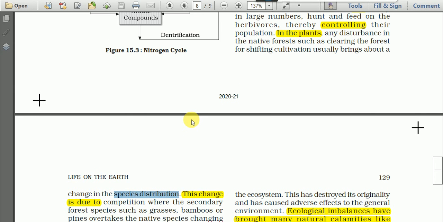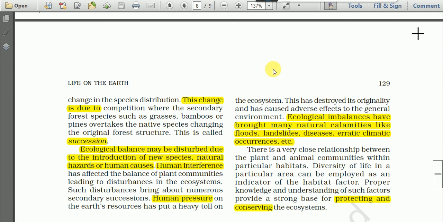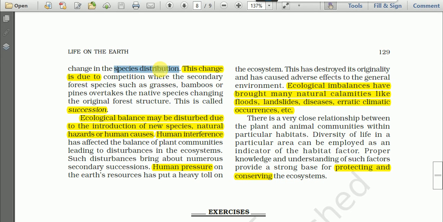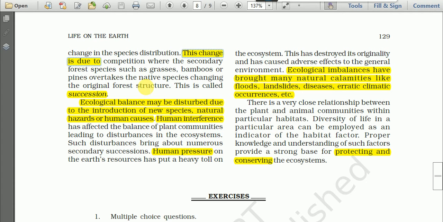See, due to human activities, if we clear forests, if we burn forests for shifting cultivation, then there will be change in the species distribution of plants. And this change is due to competition, where the secondary forest species such as grasses, bamboos, or pines overtake the native species, changing the original forest structure, and this is called succession. Actually, this is about secondary succession.